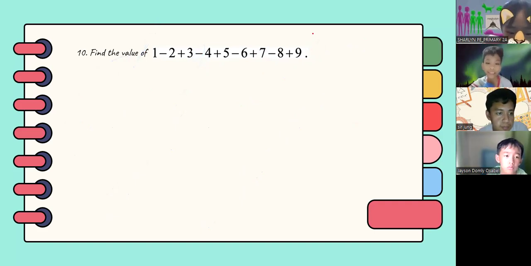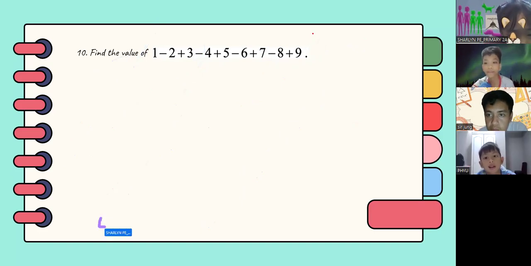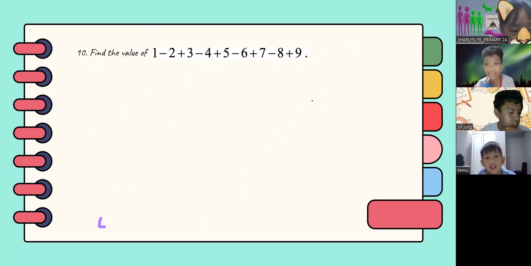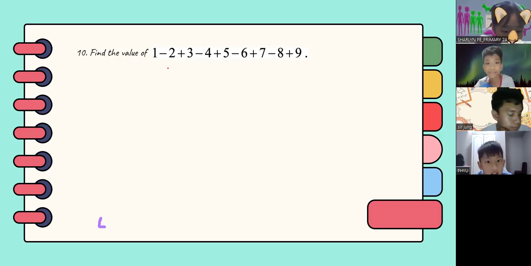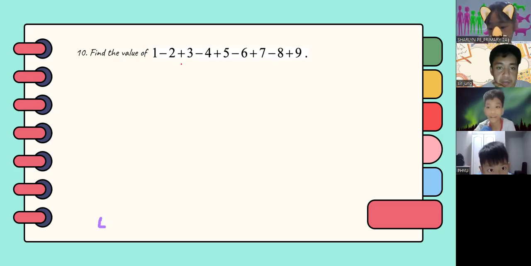My answer is 5. Teacher, the answer is 13. The answer should be 5. Wait, let's check if it is correct.